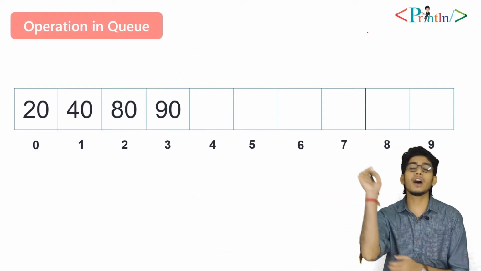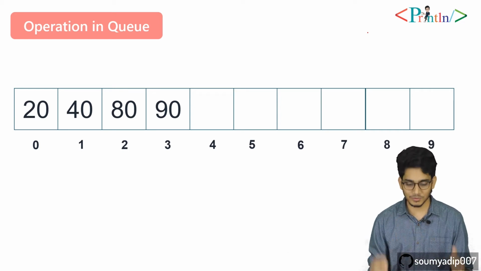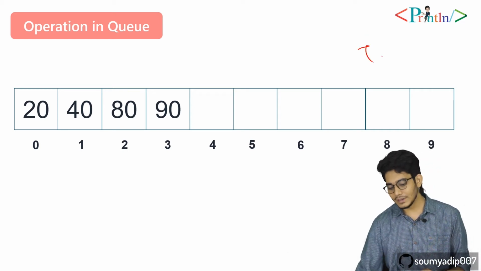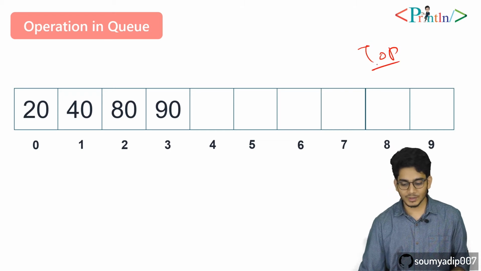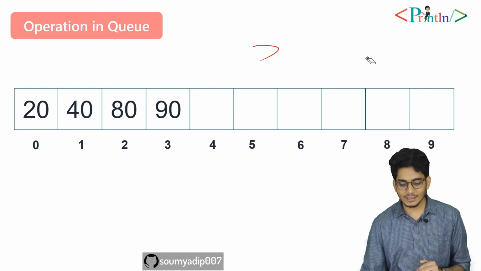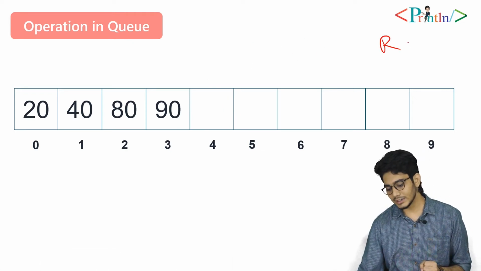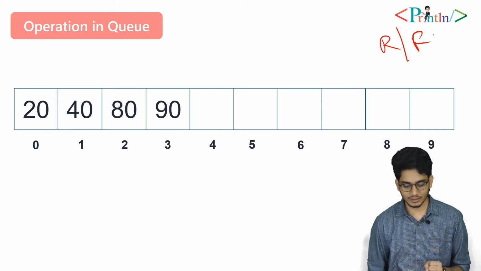Now we'll see how we can implement enqueue and dequeue in queue. In stack we have one thing, that is top. Whatever we push here will pop from here. But in queue we have other factors, that is rear and front.